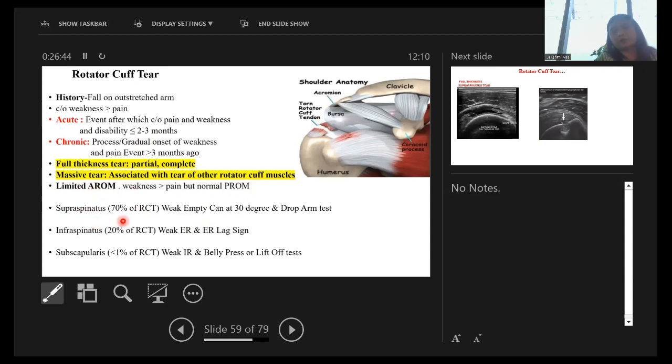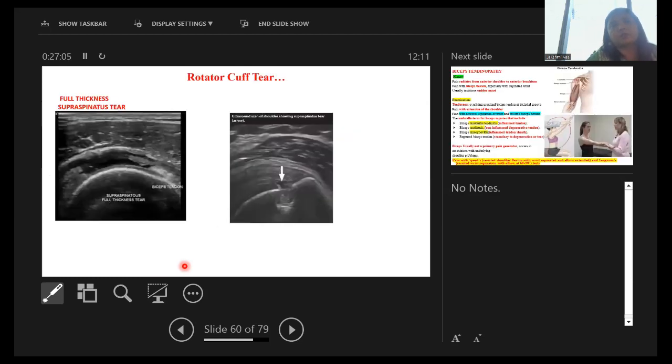Supraspinatus is the most commonly affected, 70% of the rotator cuff tear, and these are the tests: weak empty can at 30 degrees and drop arm test. Infraspinatus, 20% of the rotator cuff tear: weak external rotation and lag sign. Subscapularis is less than 1%: weak internal rotation and belly press test. This is so you can see the full thickness tear in the supraspinatus.